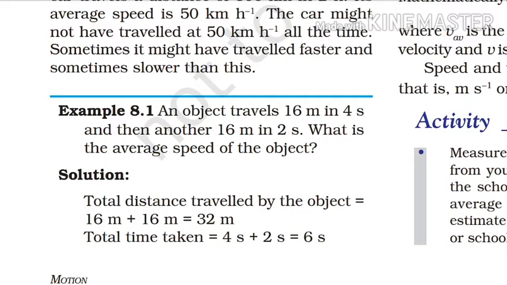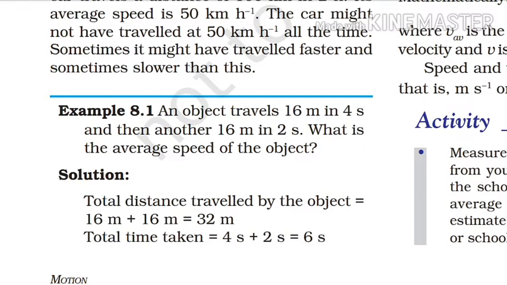It means in 1 second the object moves 4 meter, and then another 16 meter in 2 seconds. So in a smaller interval of time, the object moves a larger distance. So in this case the speed of the object is larger than in the earlier case.